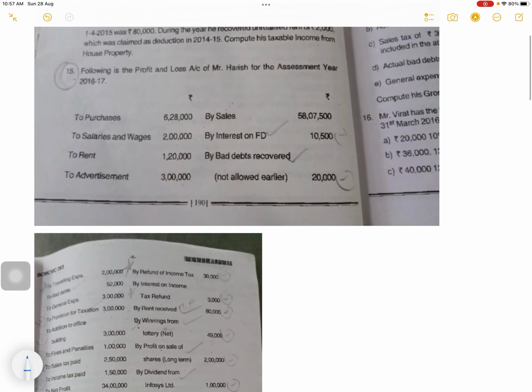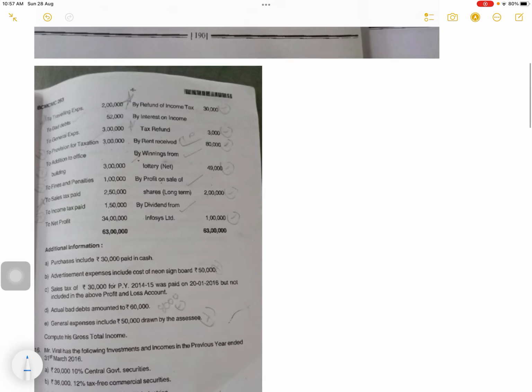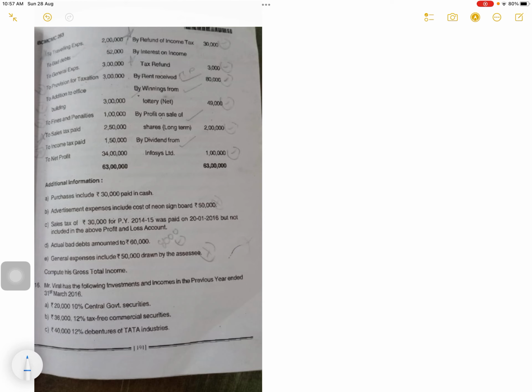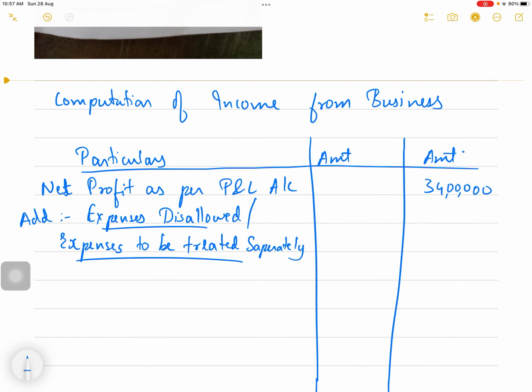So here, to purchases, it is a P&L item; to salary, P&L item; to rent, P&L item; to advertisement, P&L item; to traveling expenses, P&L item; to bad debts, P&L item; to general expenses, P&L item; to provision for taxation. So provision for taxation is disallowed. Because of provision for taxation my net profit has decreased, so I have to remove that effect, so I have to add.